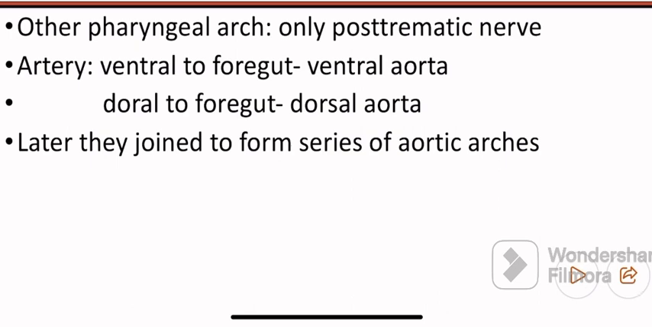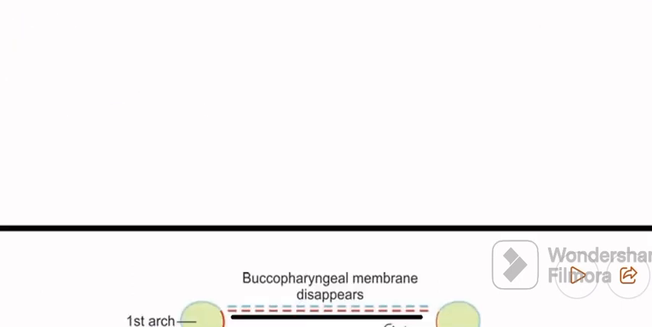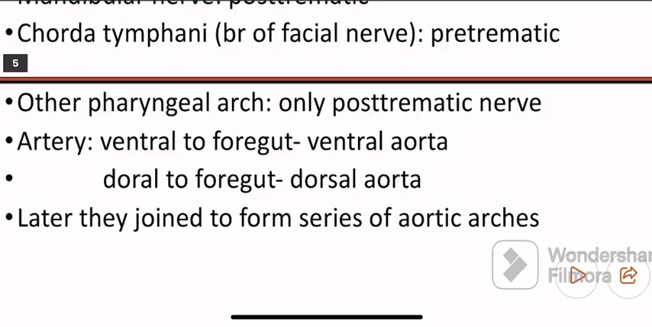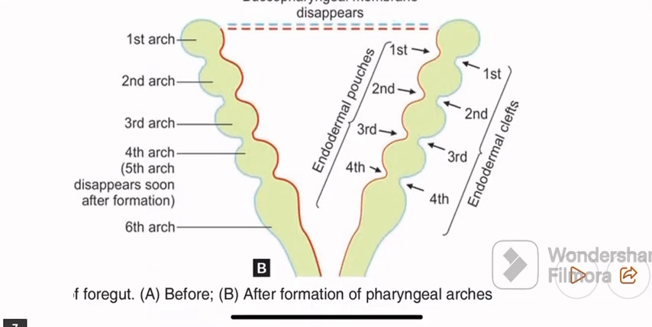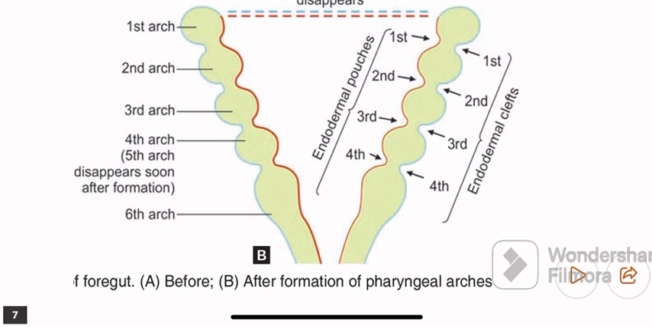This is all about the pharyngeal arch, and in the diagram see the buccopharyngeal membrane, which disappears on the development of the pharyngeal arches. The diagram shows all the pharyngeal arches on the left side and the pouches and clefts on the right. So we are going to discuss roughly the pharyngeal arch.